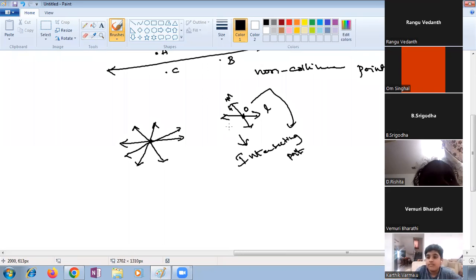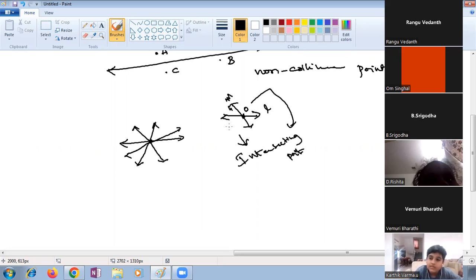Two or more lines passing through the same point is called dash. Collinear points? No, sorry, intersecting lines? Once again, intersecting lines have only one point, right?